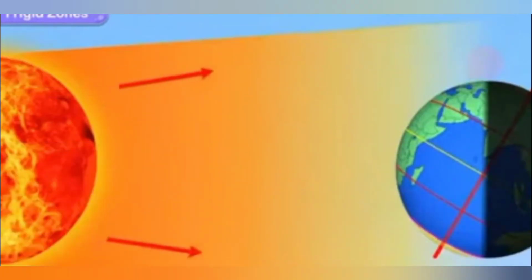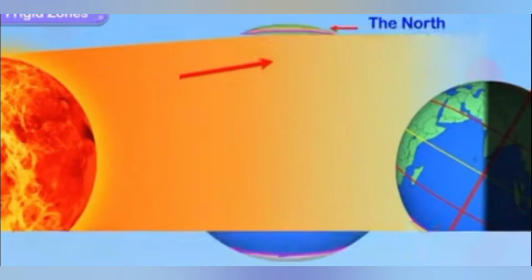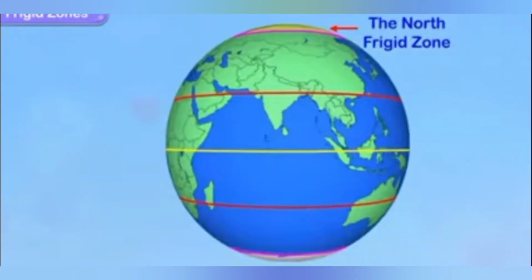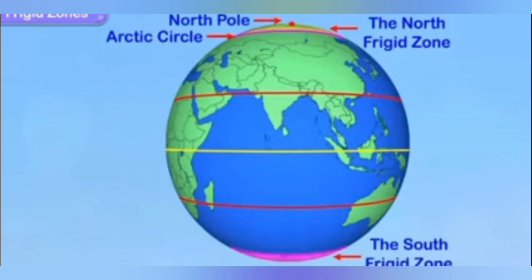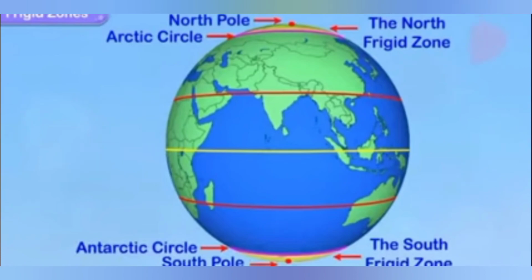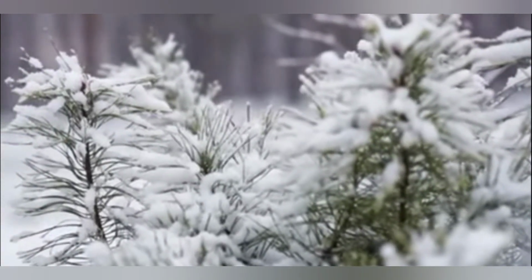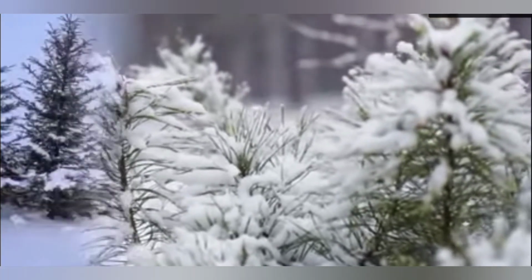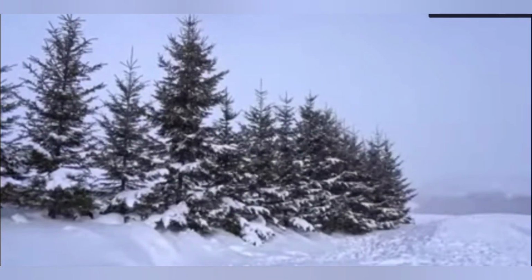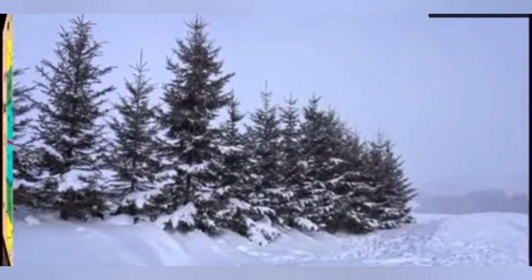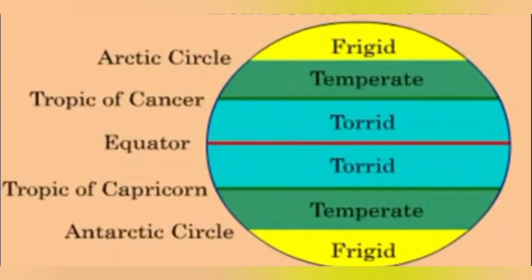Next we move on to the frigid zone. The frigid zone lies between the Arctic Circle and the North Pole, and between the Antarctic Circle and the South Pole. This region is also known as the polar region. Since it receives extremely low temperature throughout the year, these regions are covered with snow throughout the year. So the climate is very cold over here, as you can see, like Antarctica and the North Pole, because the sun's rays are very less.